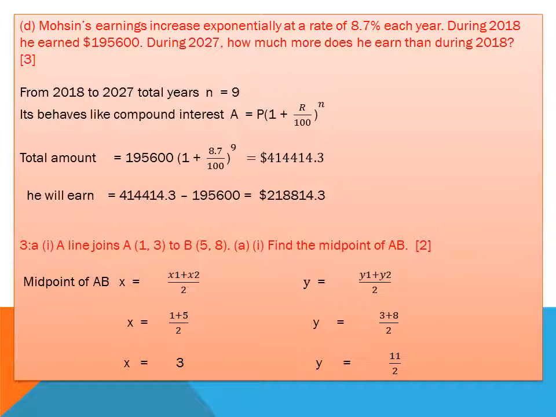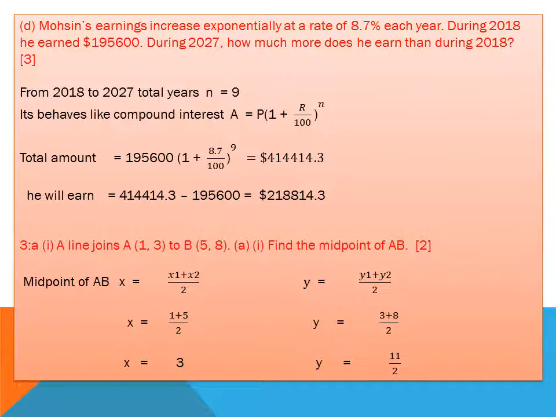It behaves like compound interest because each year's amount is added to the previous year, then he finds the next year's profit. So the compound interest formula: total amount is equal to P into (1 plus r over 100) to the power n. If there is a loss, then (1 minus r over 100) to the power n. So I replace all the values: P is 195,600 and r is 8.7. I find the value of 414,414.3 dollars. He will earn much more.